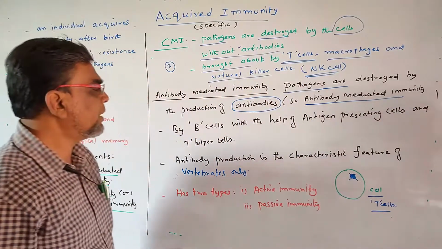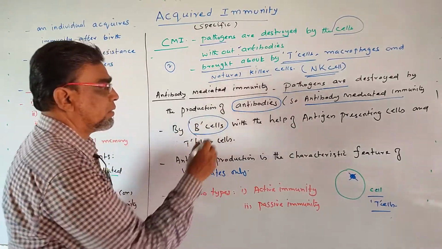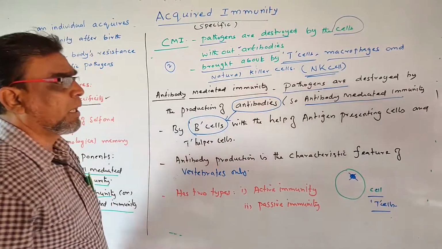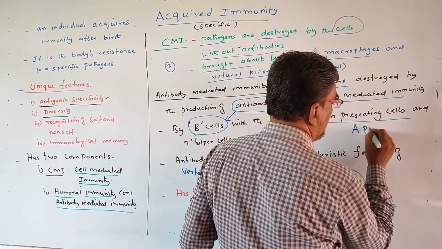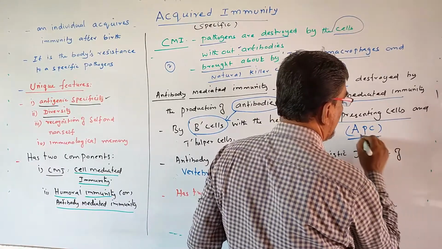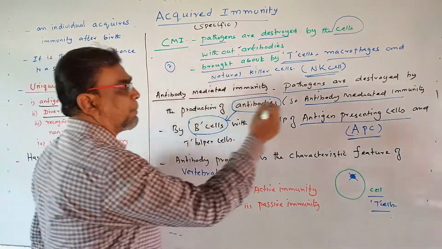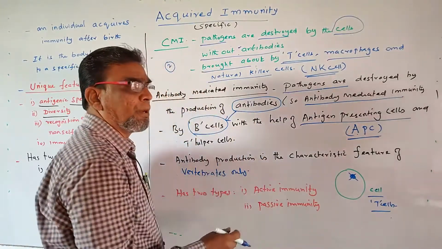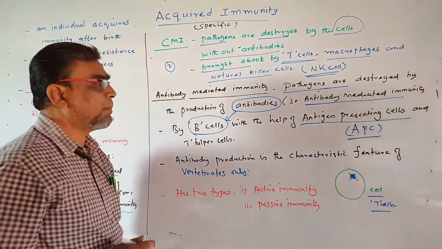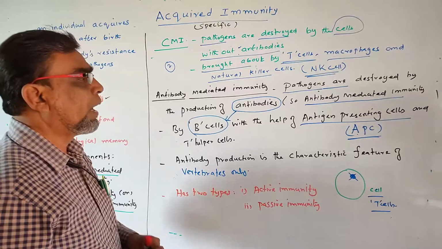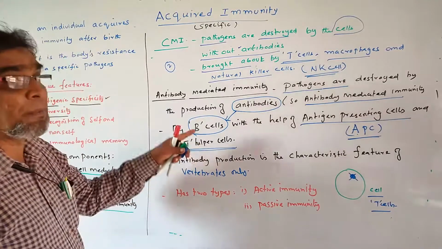These antibodies are produced by B cells with the help of antigen presenting cells, shortly APC cells. Antigen presenting cells are a type of cells. So with the help of B cells and antigen presenting cells, the antibodies are produced. These antibodies destroy the pathogen. This type of immunity is called antibody-mediated immunity, and also with the help of T helper cells. Not T cells, T helper cells.